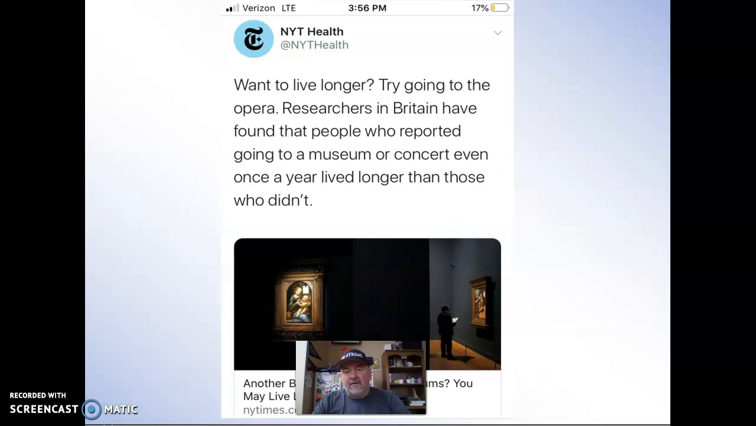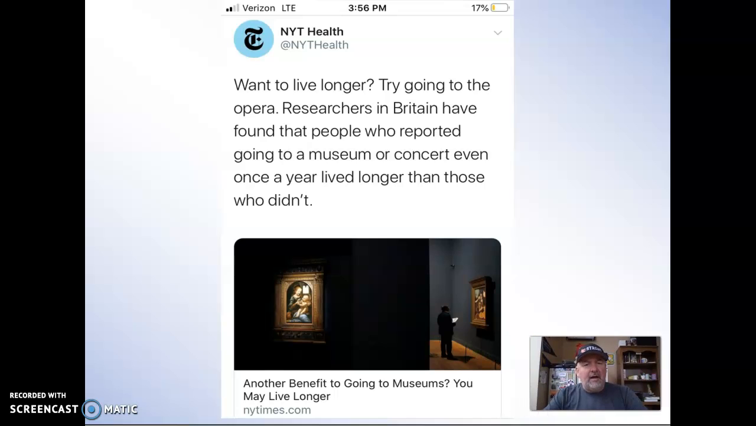Here's something that my daughter found very recently. I think it was this year, actually. If you want to live longer, go to the opera. Researchers in Britain have found that people who reported going to a museum or concert even once a year lived longer than those who didn't. So if you go to the opera once a year, you are going to live longer, right?